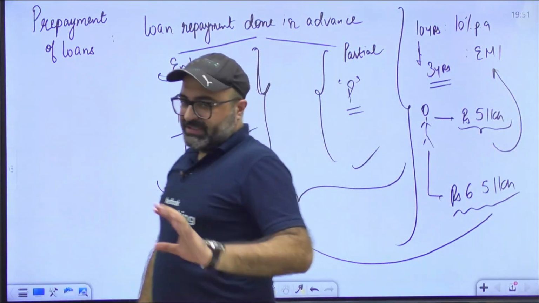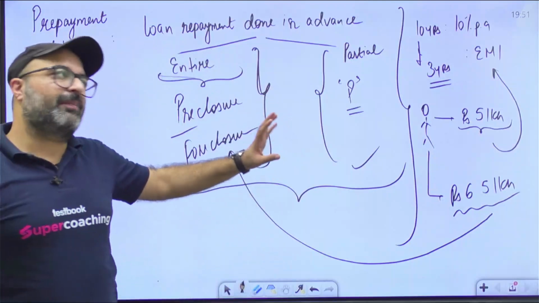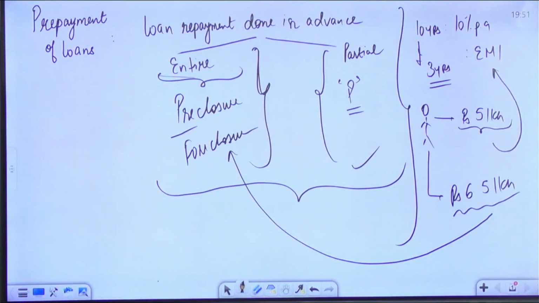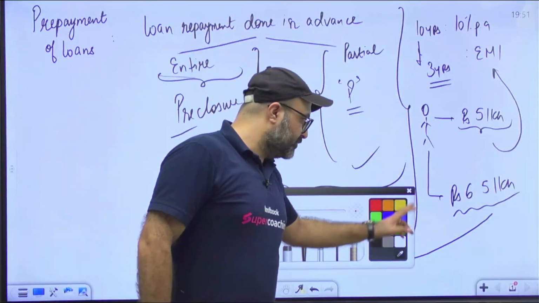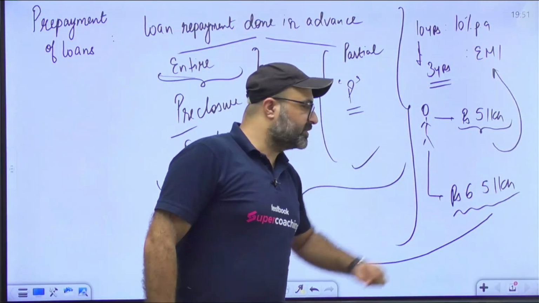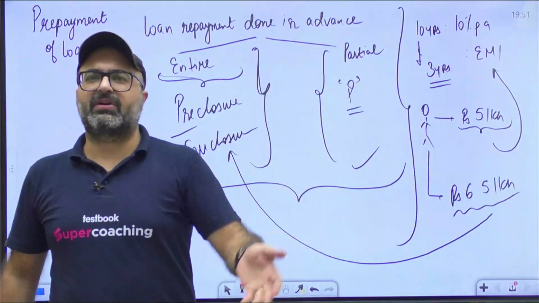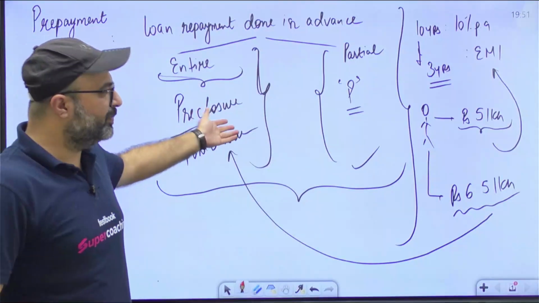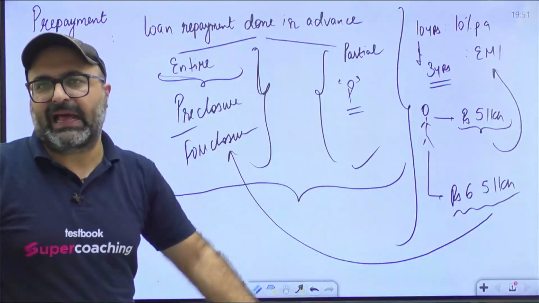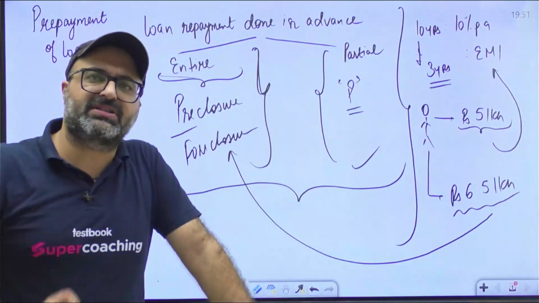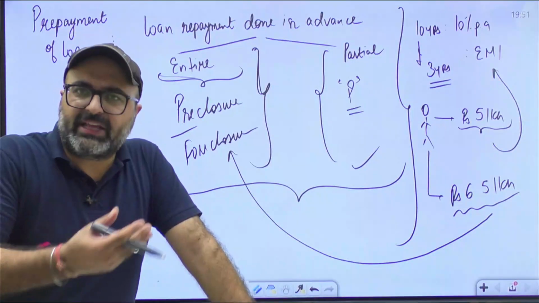ठीक, जैसे ही I decided to make the prepayment, bank said that sir, we will be charging a certain amount on your prepayment, which means let's suppose your outstanding is 6.5, you have to pay 20,000 extra. If you are paying 5 lakh rupees, it will be deducting only 4.8 lakh rupees from the principal. 20,000 is charged, kind of a penalty or charges on you.